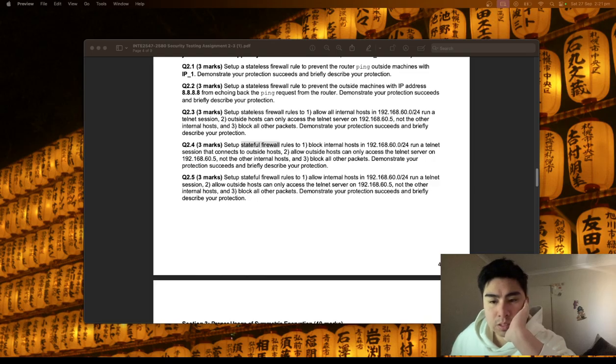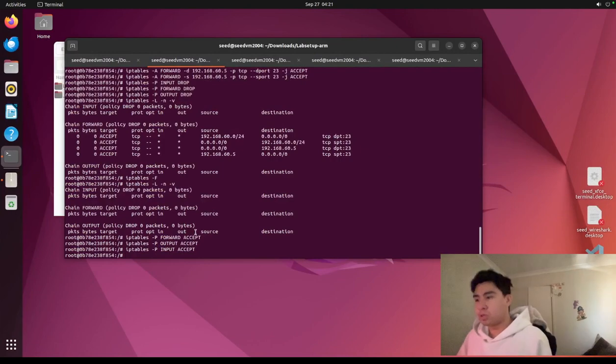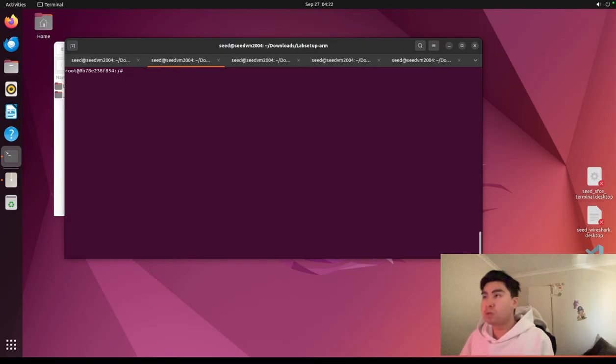It understands connection context rather than treating each packet independently, compared to stateless. I'll show you how it works. It works the same. It's just a different type of commands. So we'll just clear everything. In the router, we go back. Put that in there.